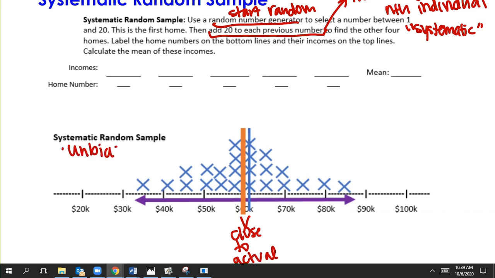And then it looks pretty much like the simple random sample. So it included a bunch of different types of homes. It was representative of the population, all of that. And so it's close to the actual, it's unbiased, and it's got moderate variability.